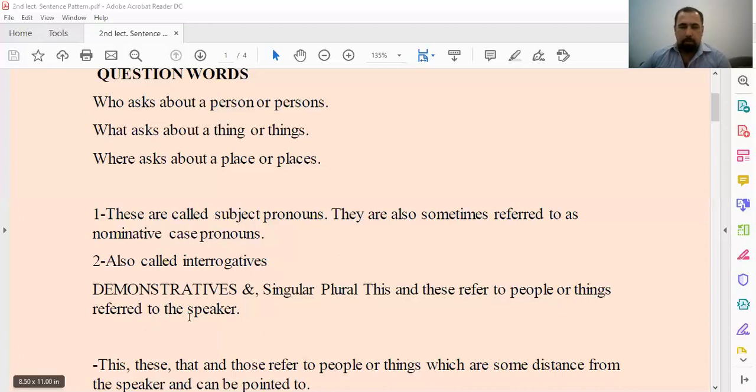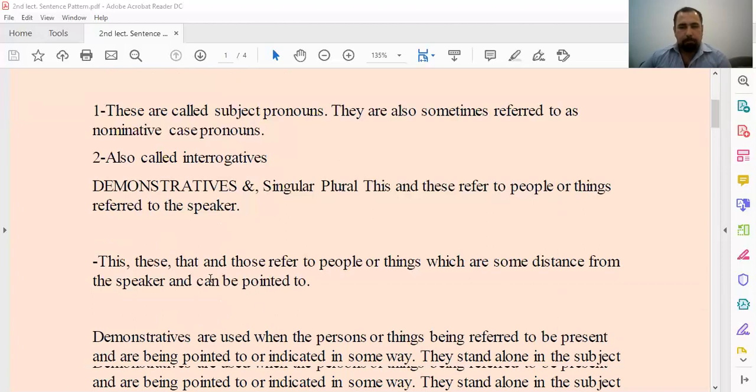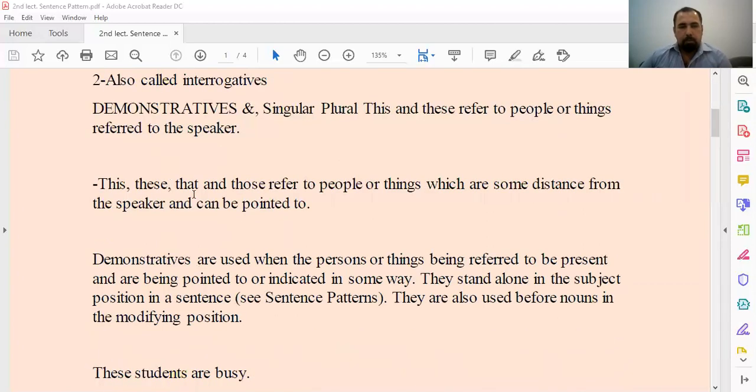They refer to the speaker. This, these, that, those refer to people or things. Of course, for near distances we use this and these, and for far distances that and those.